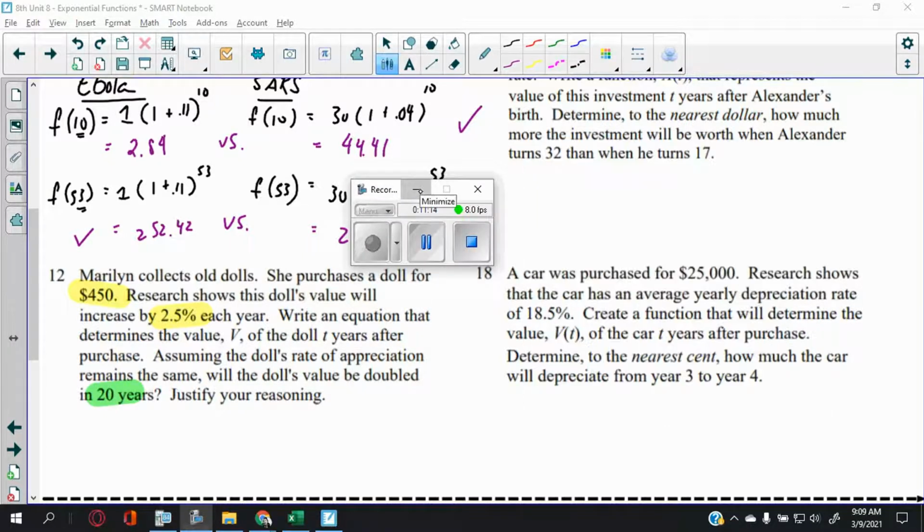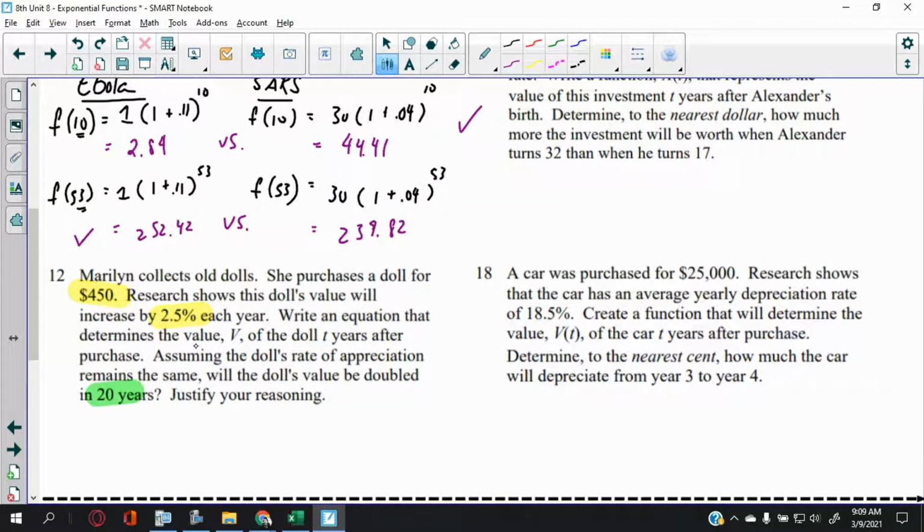All right, so I have a feeling that this question is going to take a little bit of time. Hold on. Okay, first of all, let's set this up. So the initial price is 450. The rate is that it's going to increase by, I should really do this with you guys. If it's increasing, just write plus. If it's decreasing, write minus in front, actually. Ah, man, I should have done that earlier. All right, let's try to do that for class. So that's 0.025.